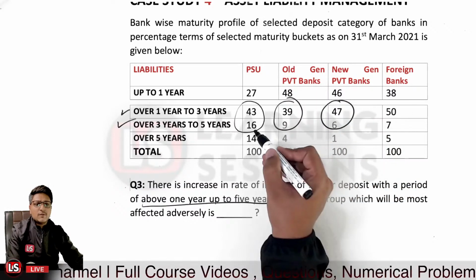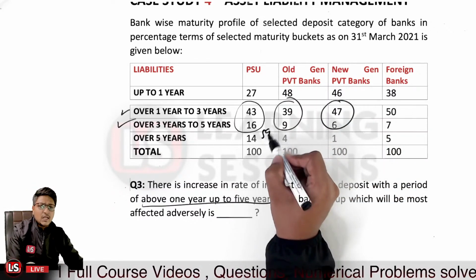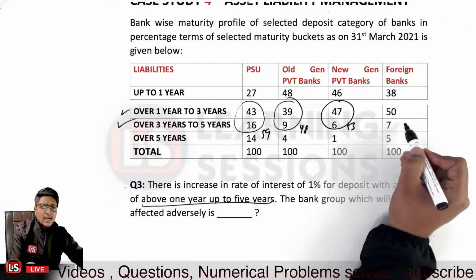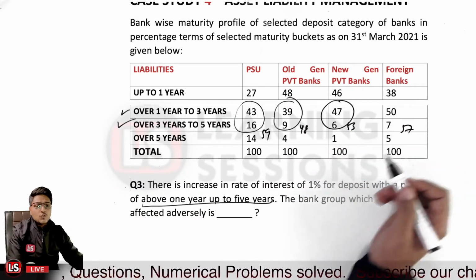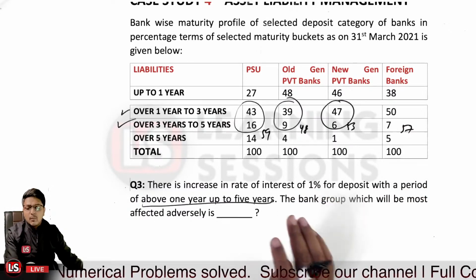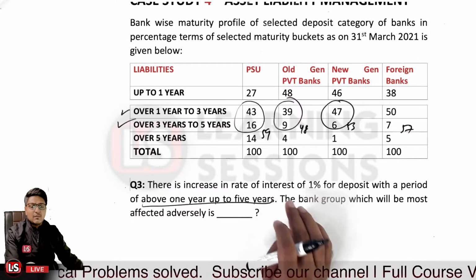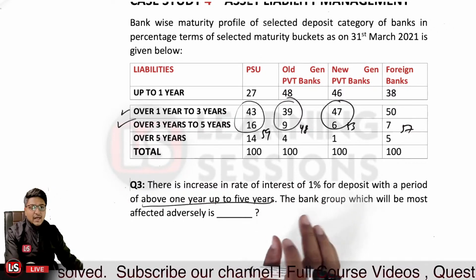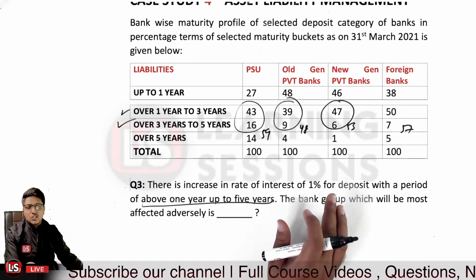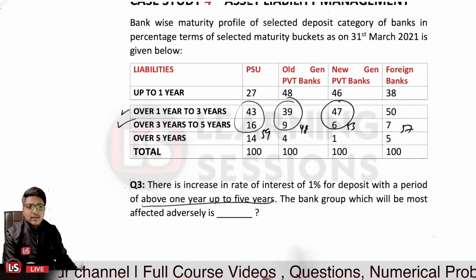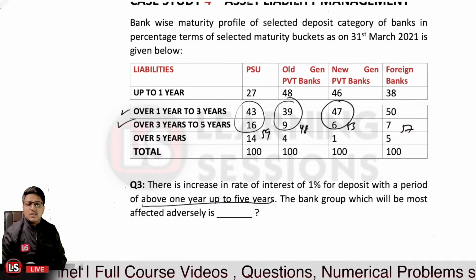So the total in the first case comes out to be 59. In the second case, it comes out to be 48. In the third case, it is 53. And in the fourth one, it is 57. So which one is having the highest liabilities? PSUs are having the highest liabilities over this time horizon, above 1 year up to 5 years. And if the interest rate is increased, which will be adversely affected? Definitely the PSUs. So the answer here will be PSU.